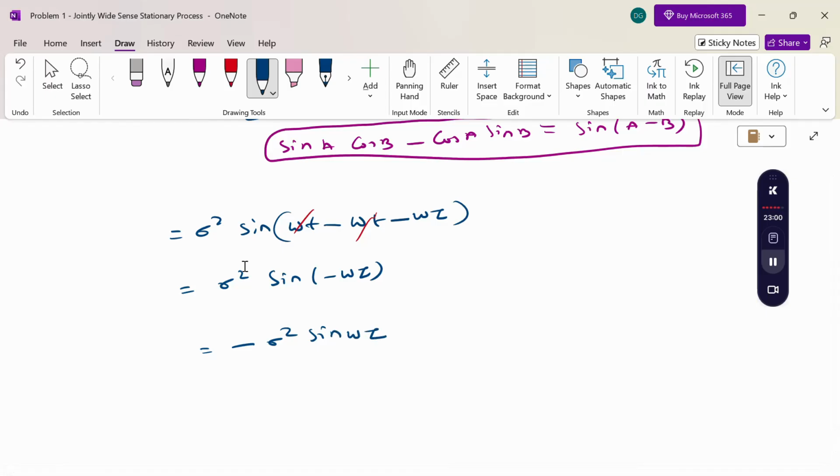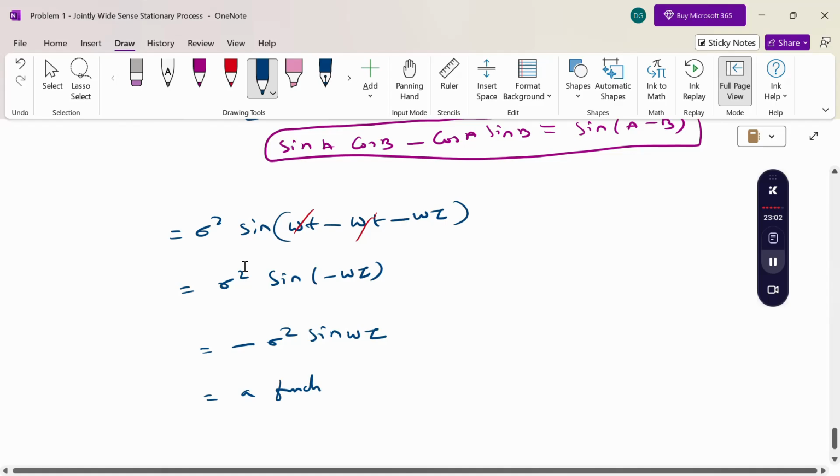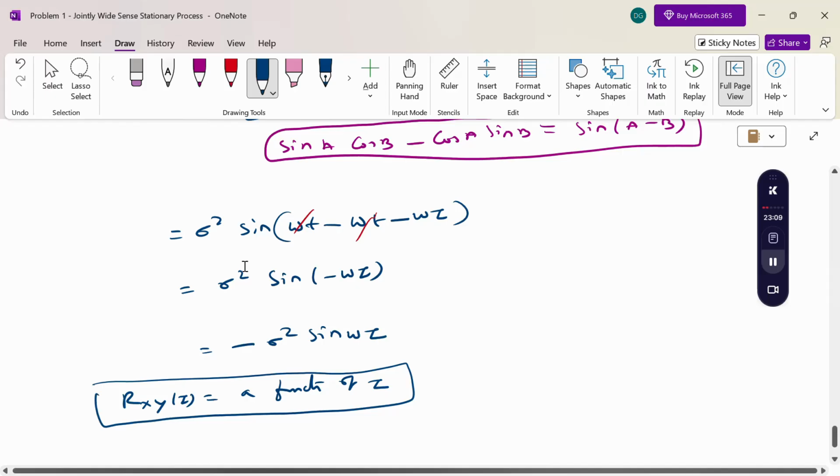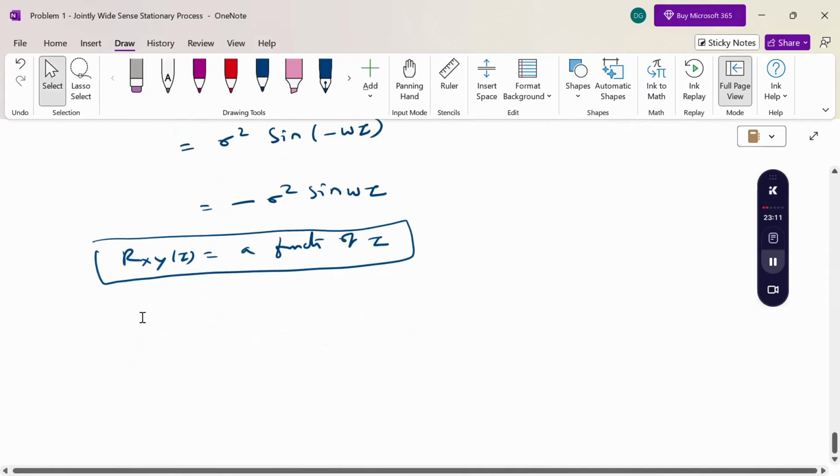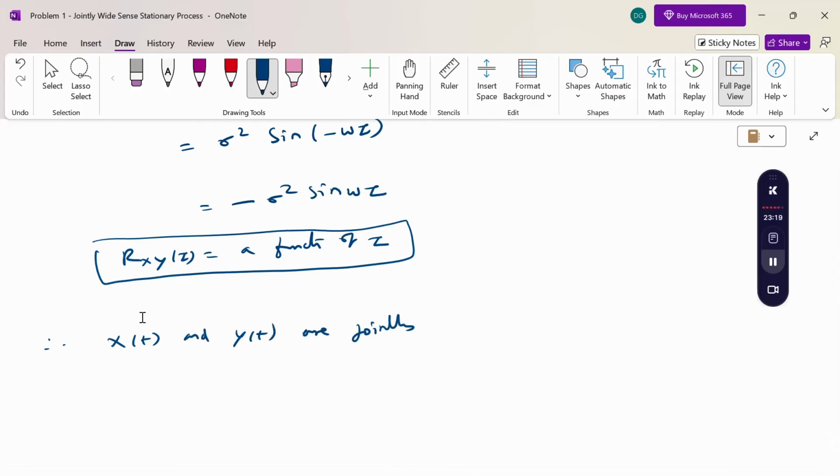So this is a function of tau, R_xy of tau. Therefore x of t and y of t are jointly WSS processes. Thank you.